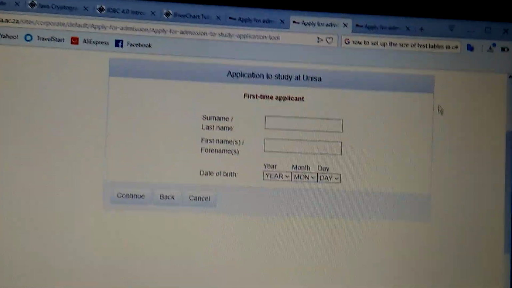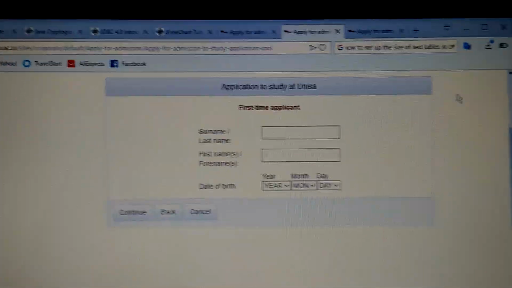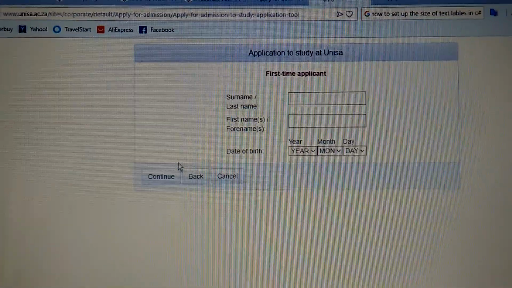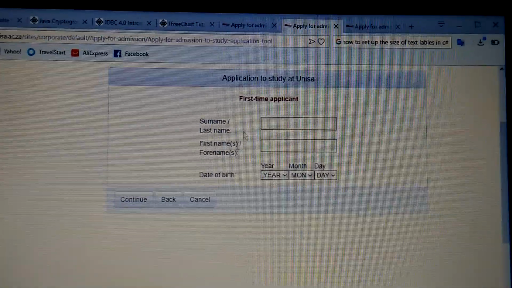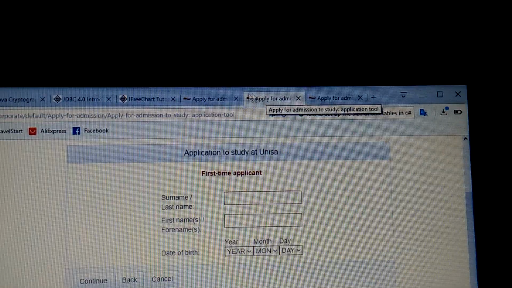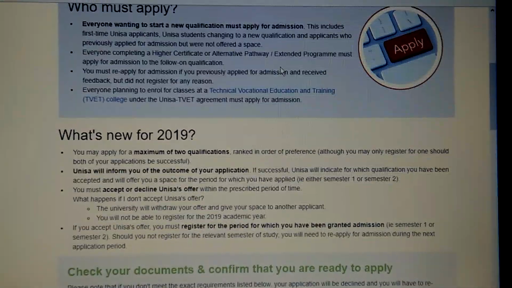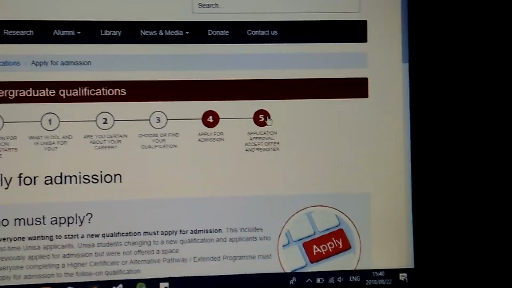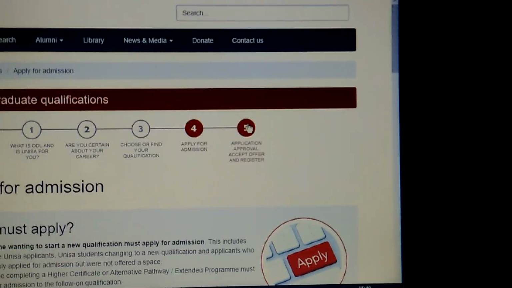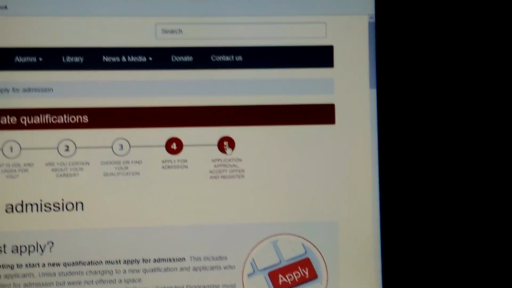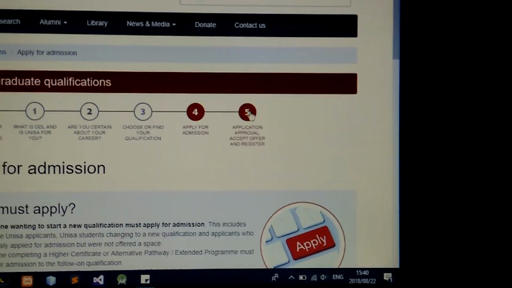So online, I don't think it's 2 weeks. It can take a few days, less than 2 weeks, and you will get your message maybe on your phone or in your email, because when you go forward, I think they will ask for an email and your phone number, and they're going to send it. But even so, you're going to keep on checking here, remember this place here you left. I'm going to show you in option 5 here. If you already registered, you must keep on checking, because if they send you an SMS, you have to go and do the approval, which means they're giving you an offer.